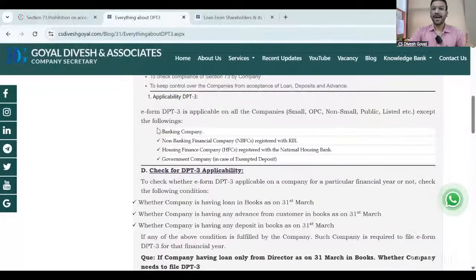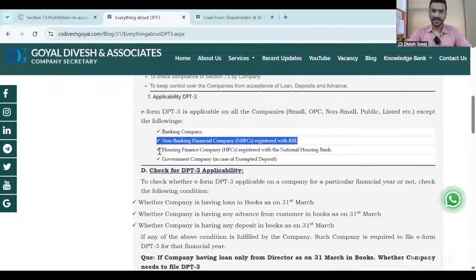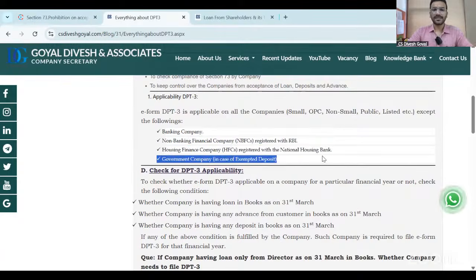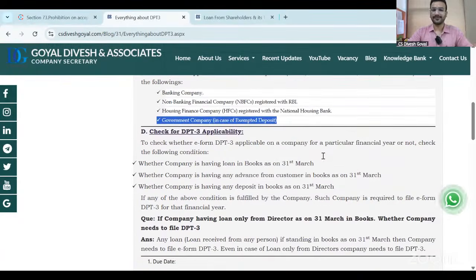Next, these are the basic things about the DPT-3, like loan from director, loan from relative, loan from shareholder. There are certain entities which do not have to file DPT-3. As I said, every company has to file DPT-3. No, but there are certain exemptions: a banking company is not required to file DPT-3. A non-banking company registered with RBI is not required to file DPT-3. A housing finance company is not required to file DPT-3. Government companies are also not required to file DPT-3.